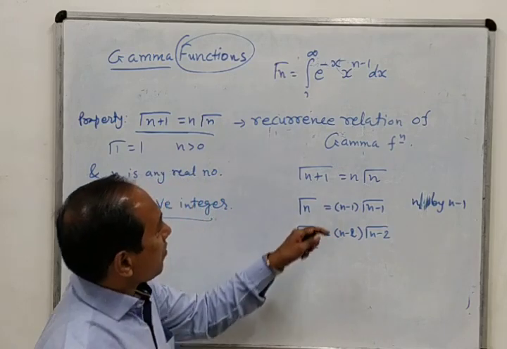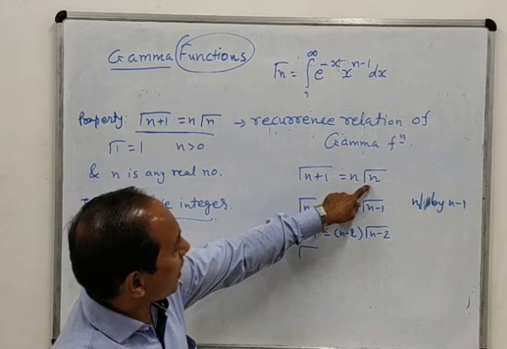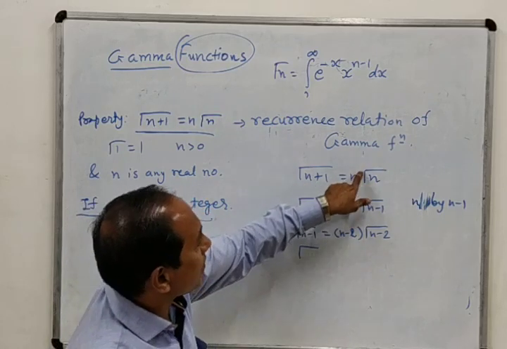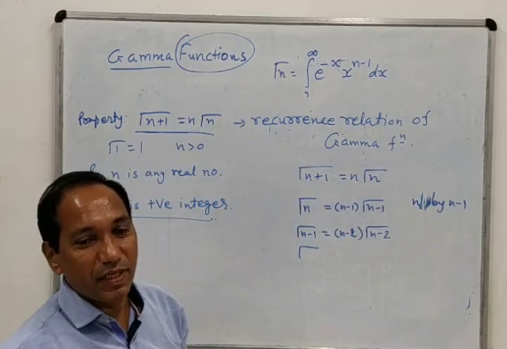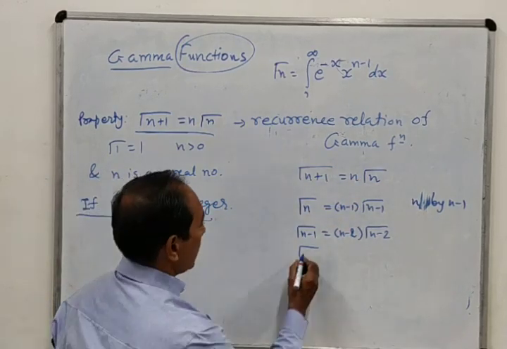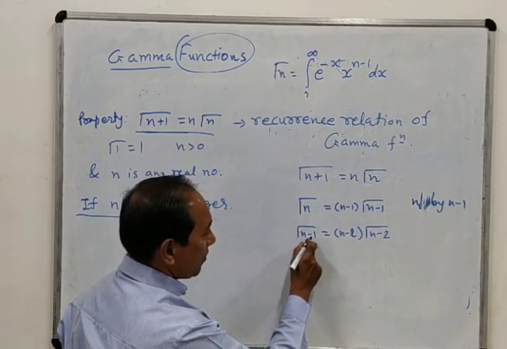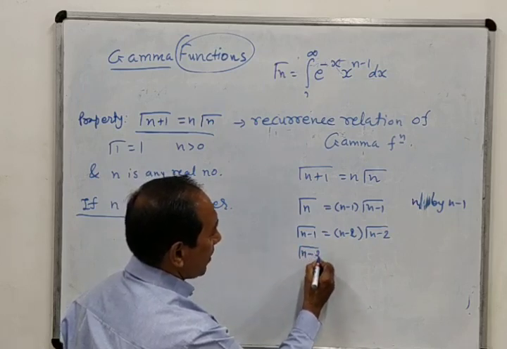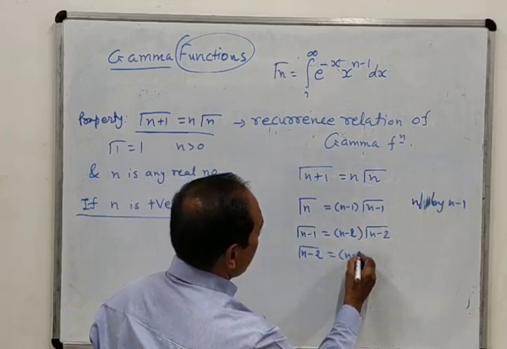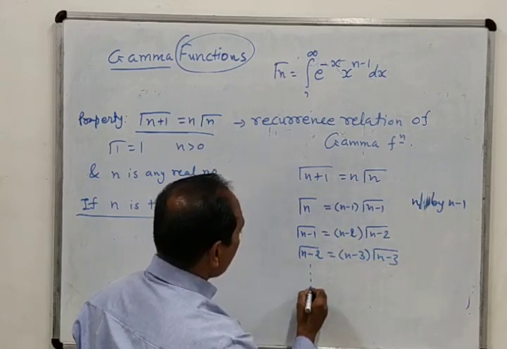Recurrence relation means that if gamma n plus 1 equals n gamma n, then the value of gamma n on the right hand side can be obtained from the same formula repeatedly, that means recursively. So to find the value of gamma n minus 2, in the same formula we replace n by n minus 1, so n minus 1 minus 1, giving gamma n minus 2. This will become n minus 3 into gamma n minus 3. We can continue in this way.